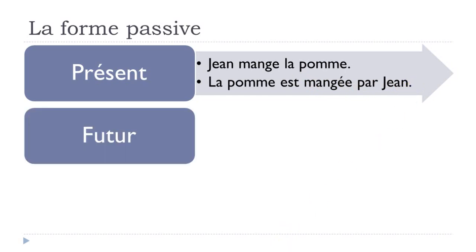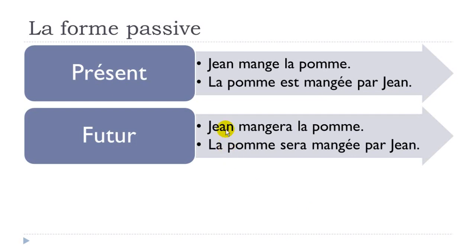But then now, let's see le futur. So the sentence will go like Jean mangera, okay, so it's will eat, la pomme. And then if you want to put this sentence at the passive form, then la pomme sera, so remember sera, it's the form of être at the future, okay, so that's the only thing that will change.